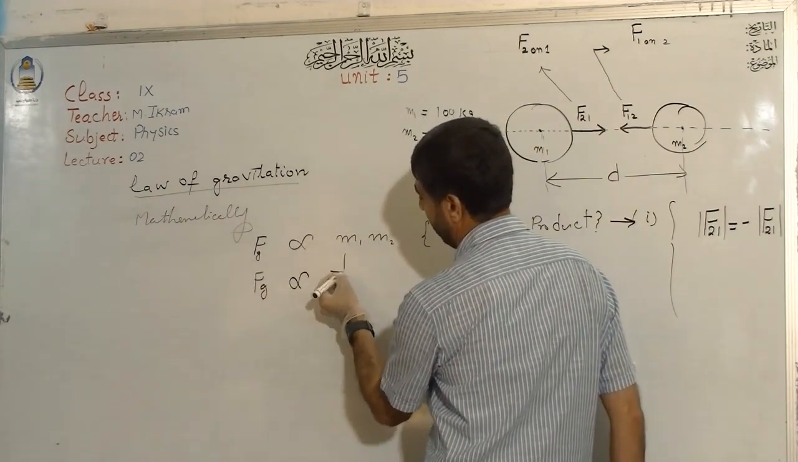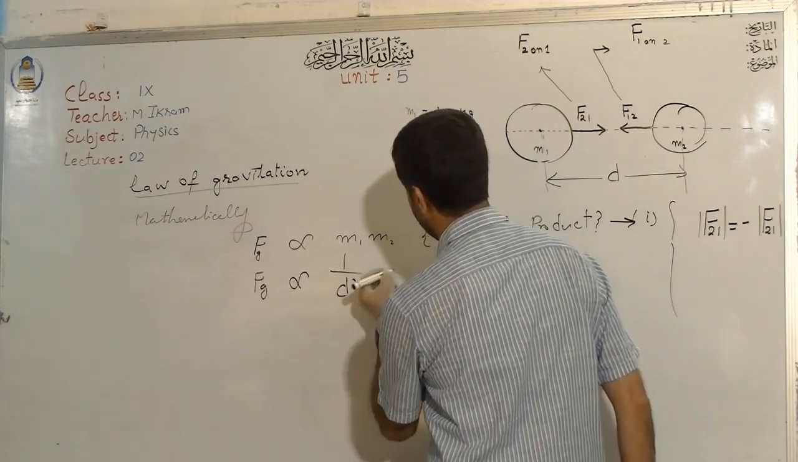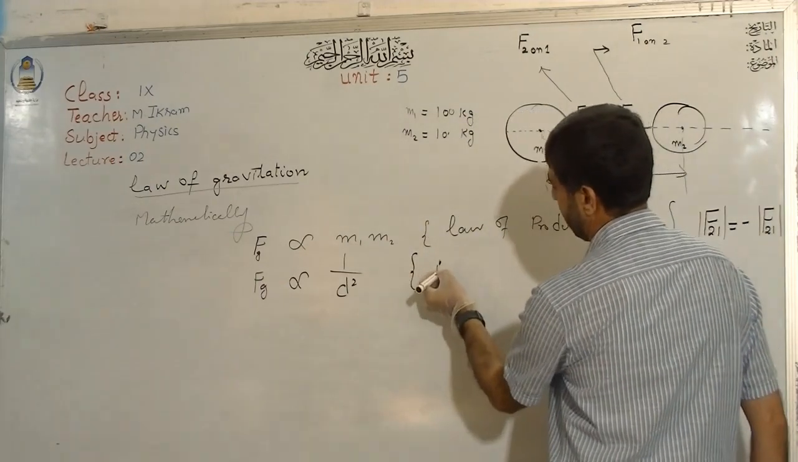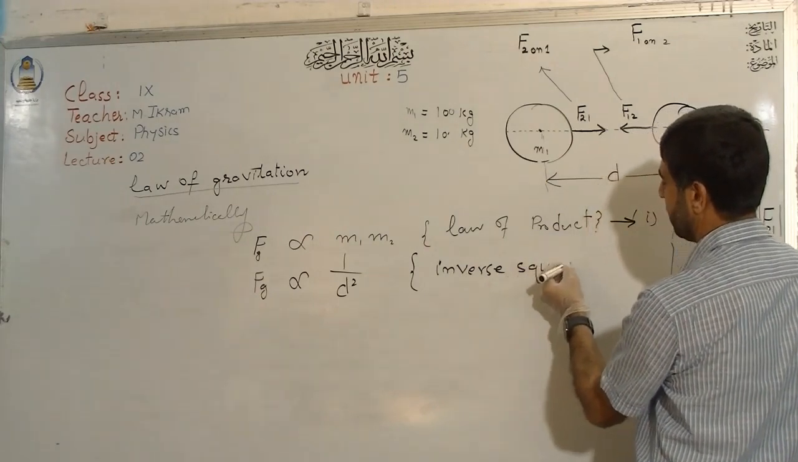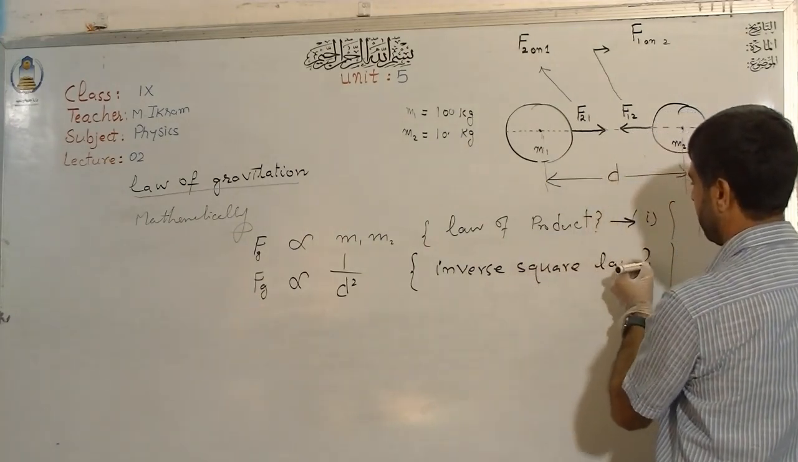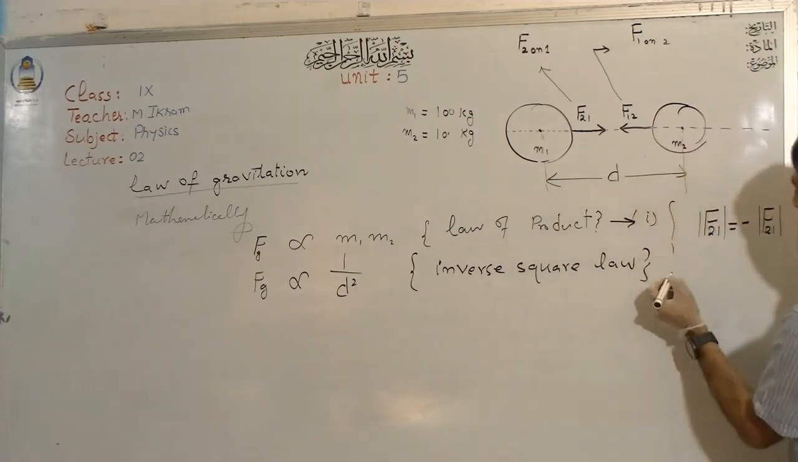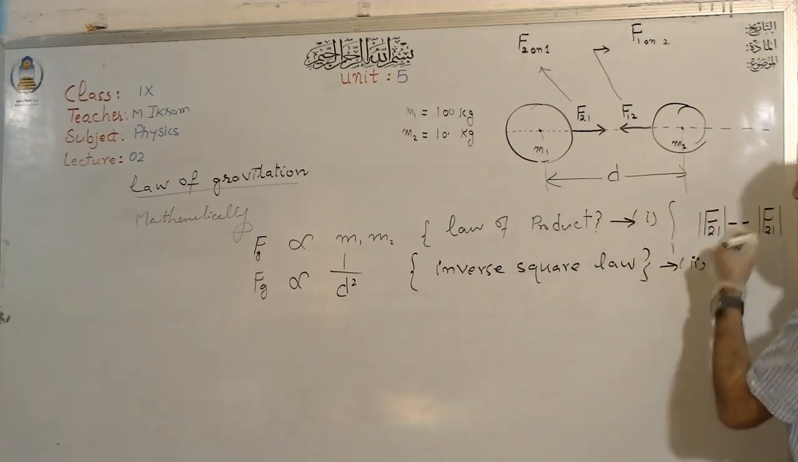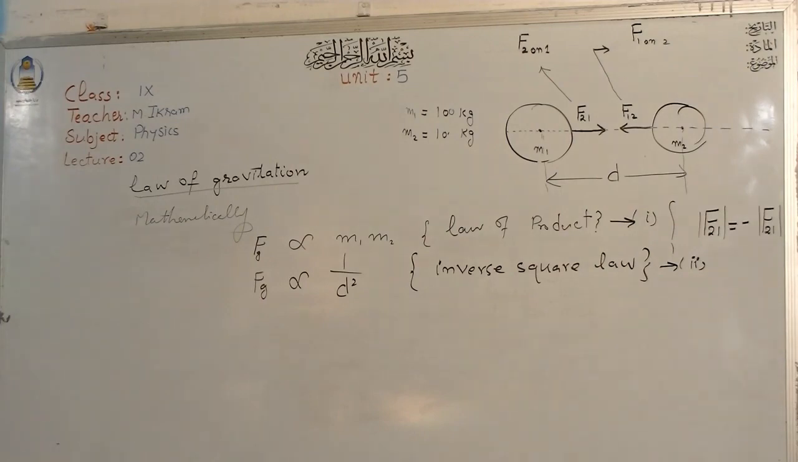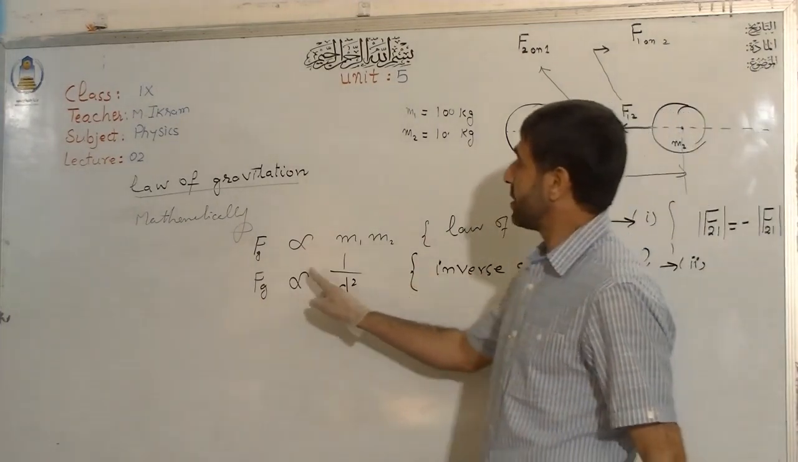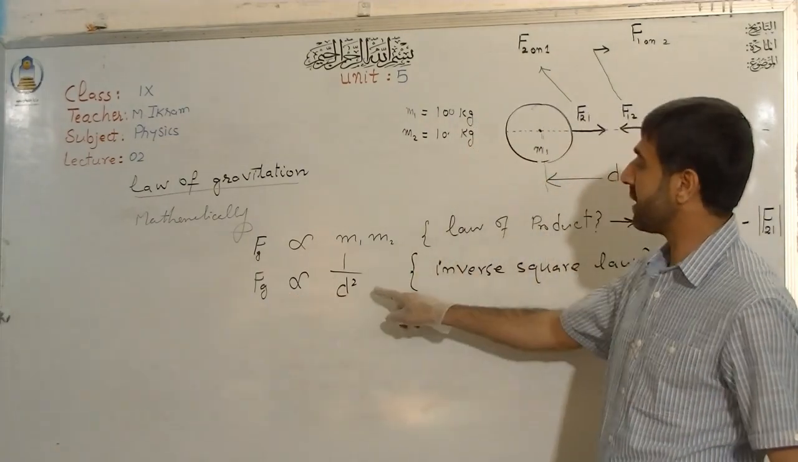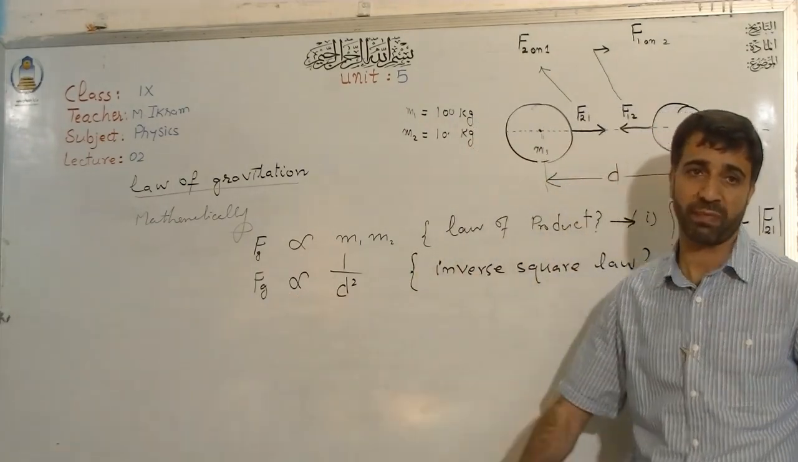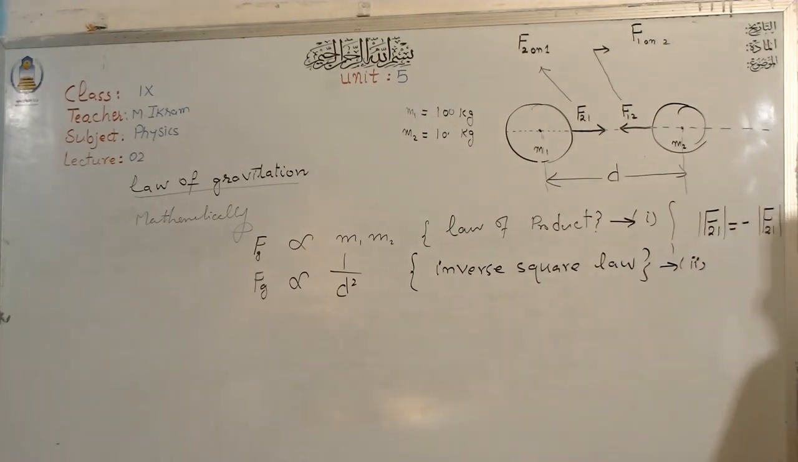inverse square law, 1 over d square. This is the inverse square law part. This is our equation number 2, as you see. Now look here. What this shows you is that the force of gravity between two bodies is inversely proportional to the square of the distance between their centers. Right? Now what does this mean?